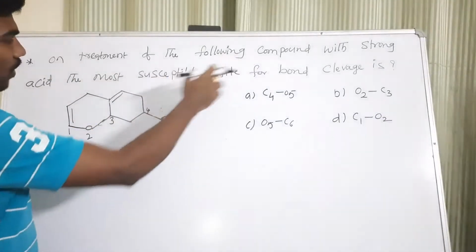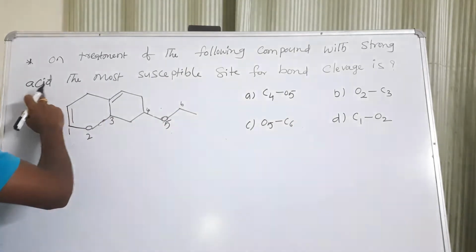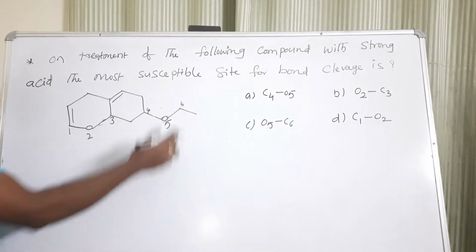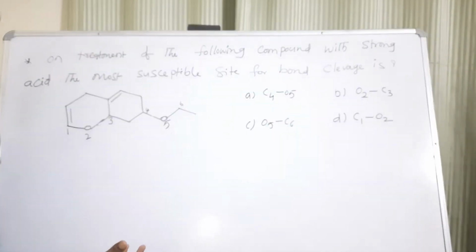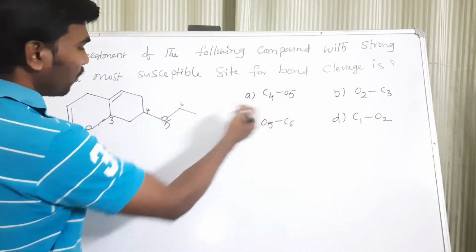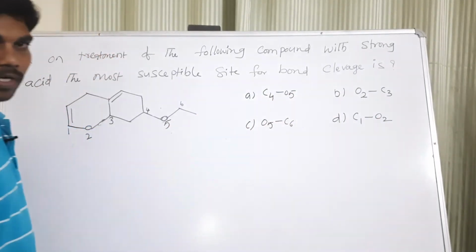On treatment of the following compound with strong acid, the most susceptible site for bond cleavage. When this compound reacts with acid, which bond is going to cleave very fast? C4-O5 bond, O2-C3 bond, O5-C6 bond, or C1-O2 bond, they are asking.